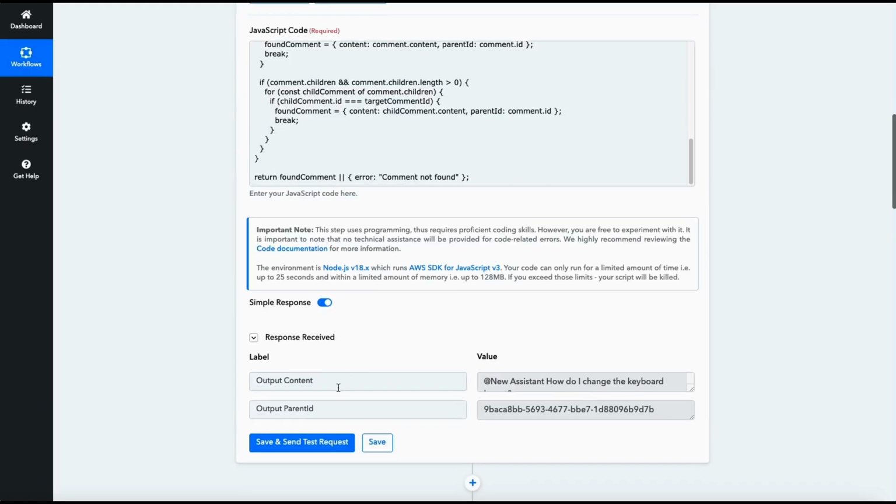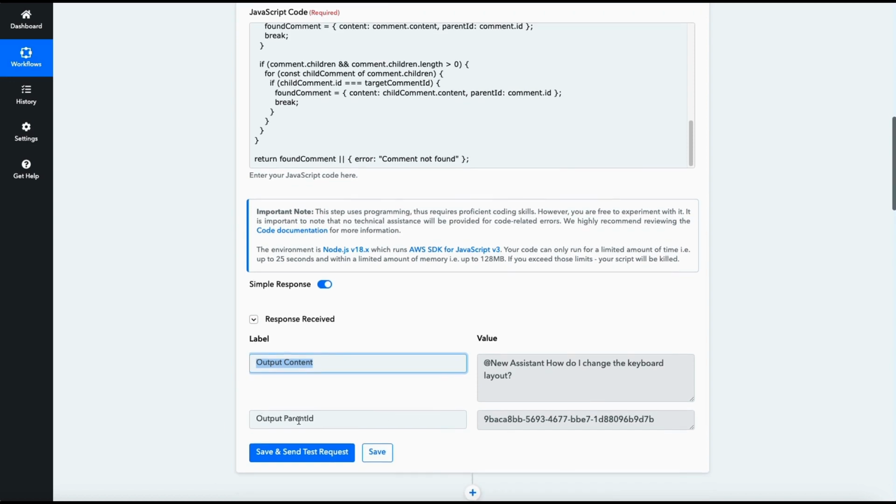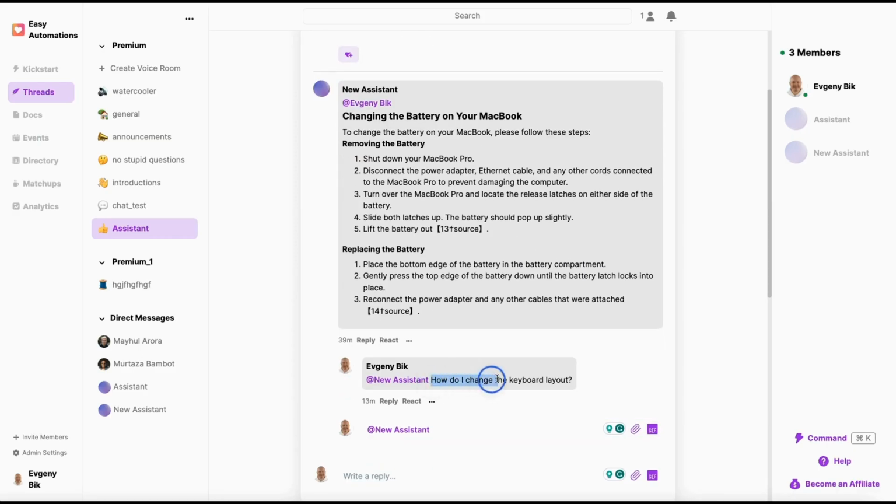And it gives us 2 bits of output. Number 1 is the content of the comment, and this is exactly "how do I change the keyboard layout." And then it gives us the parent ID. So this is the ID of the comment that we need to be responding to. Again, this comment here has a parent and it doesn't have children. So it's a second level comment.